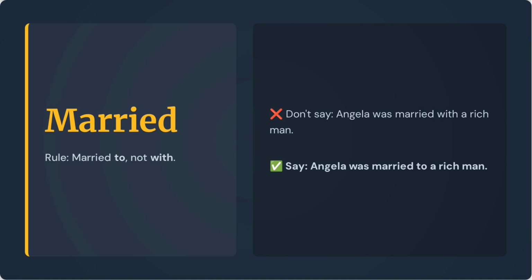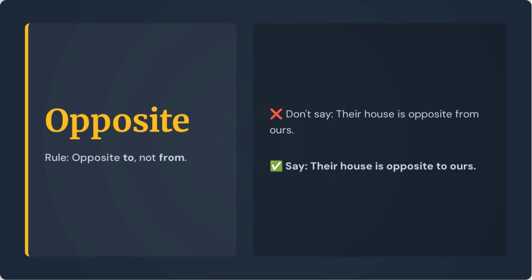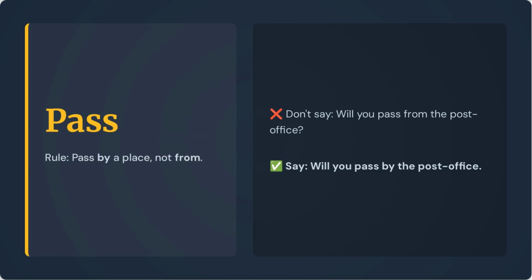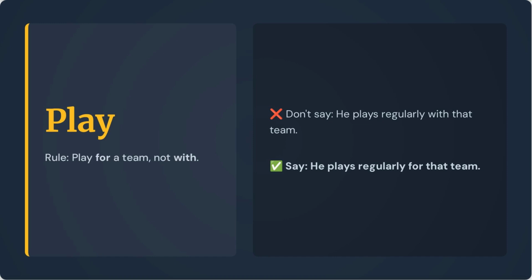For the word married, always say to. For example, Angela was married to a rich man. When using the word opposite, always say opposite to. Their house is opposite to ours. When using the verb pass, always say pass by. For example, will you pass by the post office? For the verb play, when talking about a team, always say for. He plays regularly for that team.